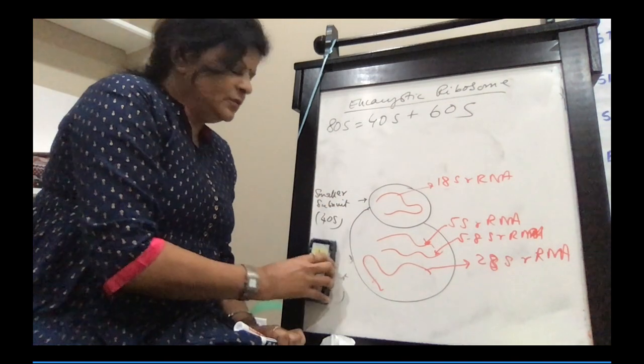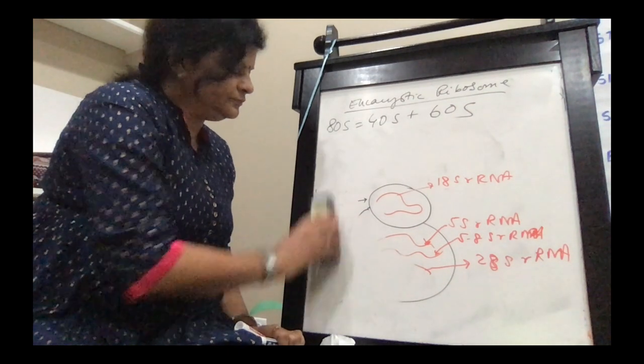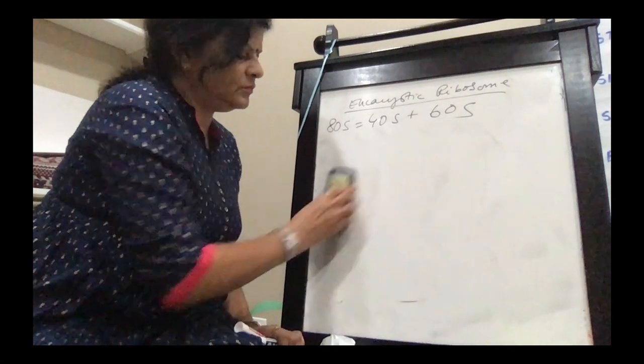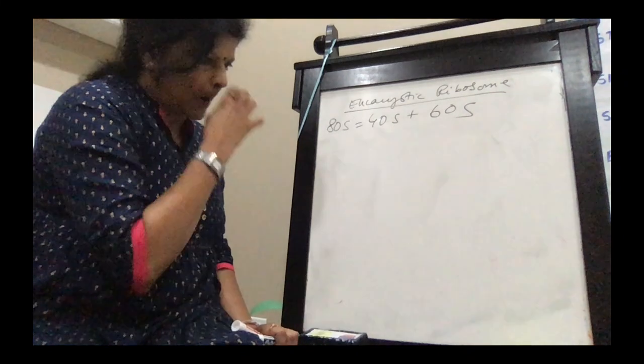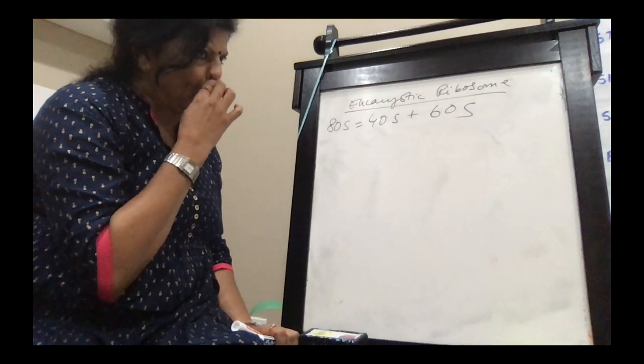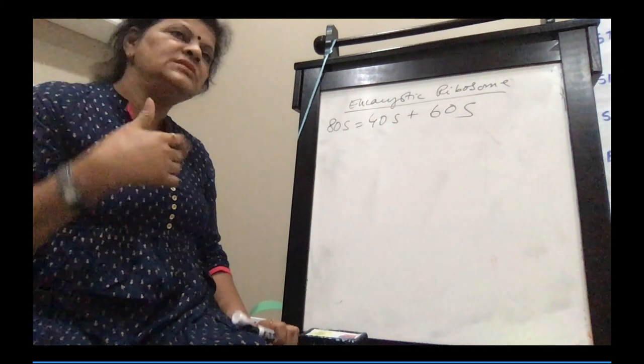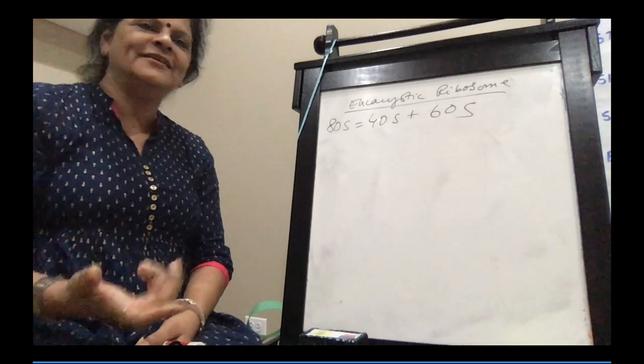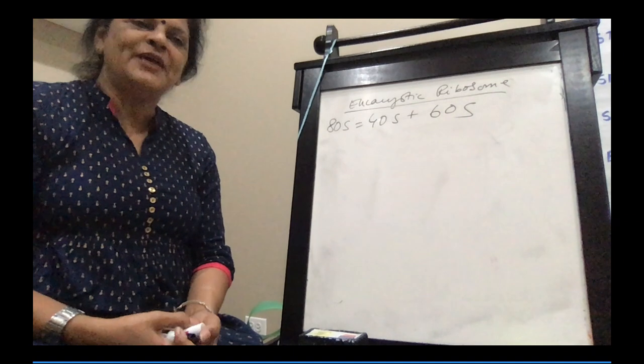Now, another question. Excuse me teacher, why is it not counted together? Why is it in 3 different parts, 5S and 5.8S and then 28S? It's like that, it is present like that. That's why it's not together. If it was together, then maybe the sedimentation would have been different.